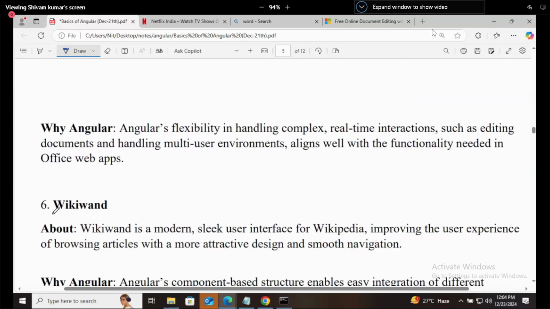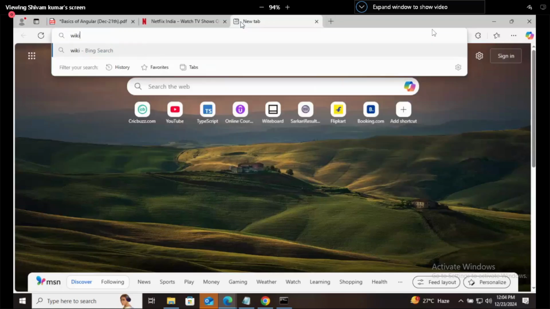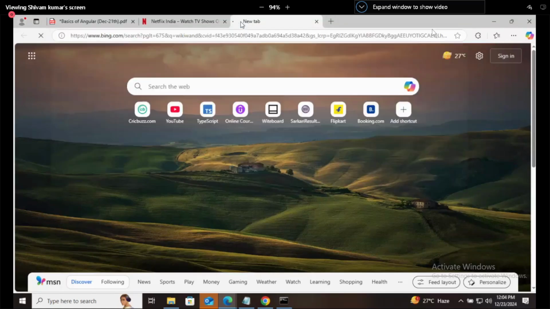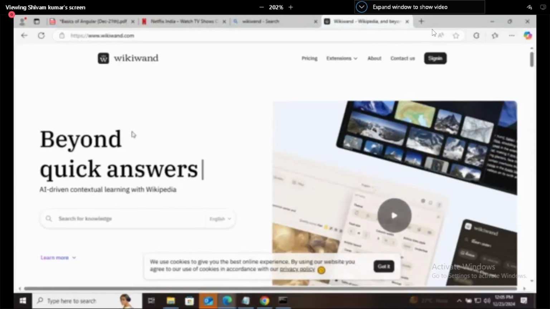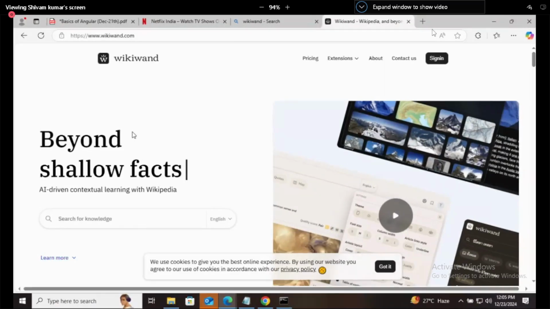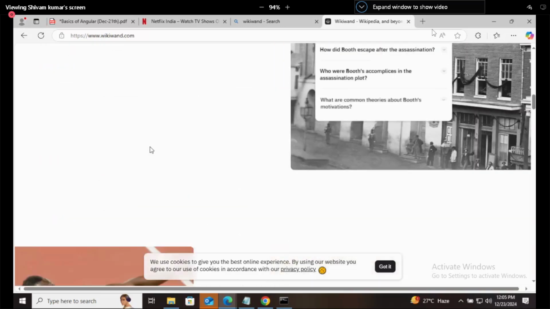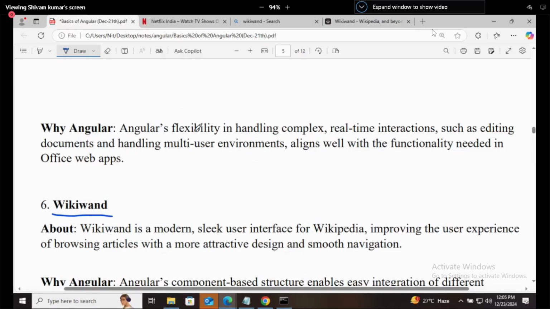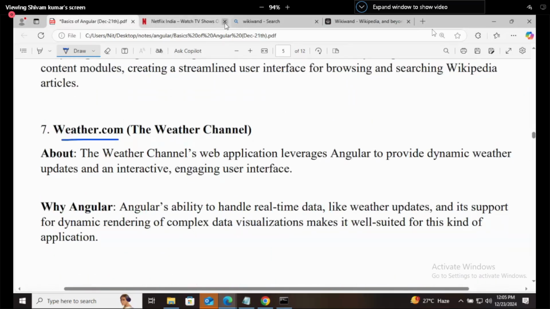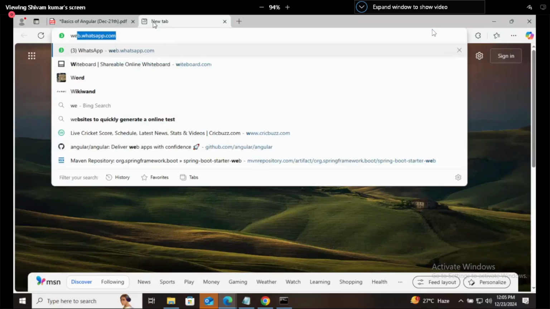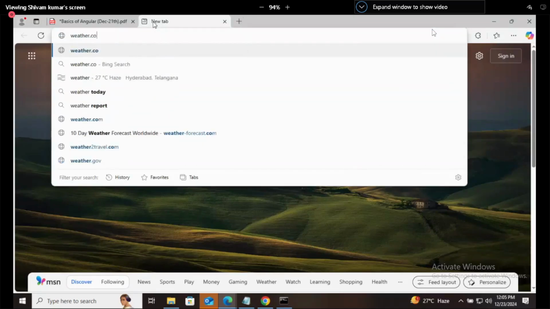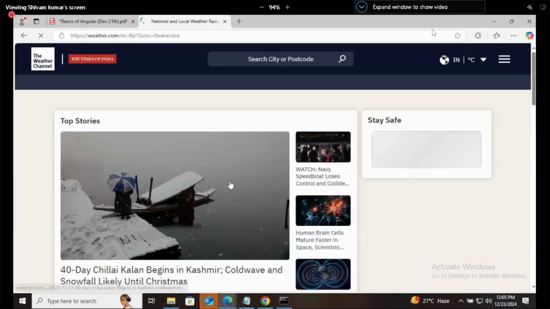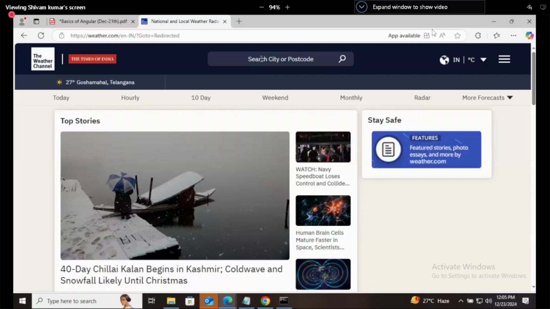Wikiwand. I'll show you this website. Wikiwand is related to Wikipedia. It will give you details about people. You know Wikipedia? If you want to search about some person or place, Wikipedia provides the information about that. This website is also written in Angular. Weather.com is also written in Angular, completely. So now let's search here for Hyderabad.